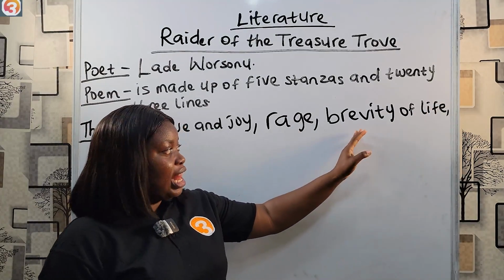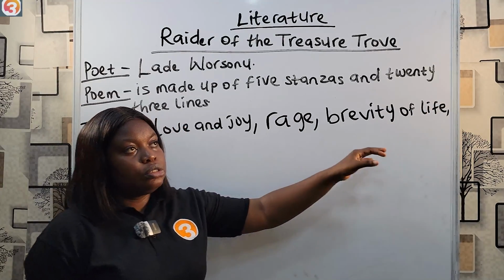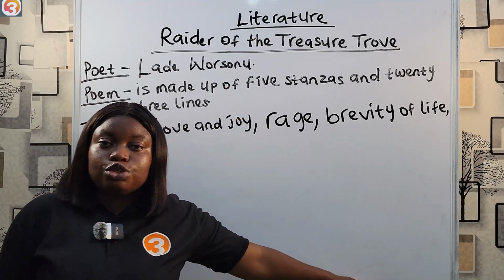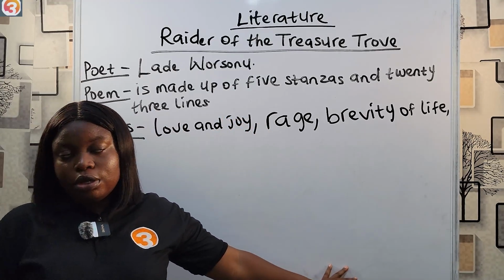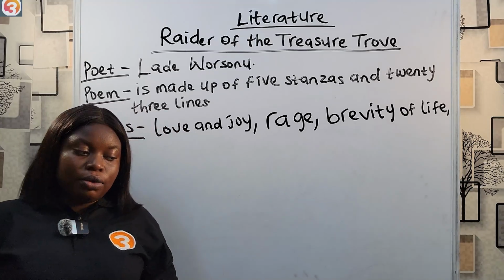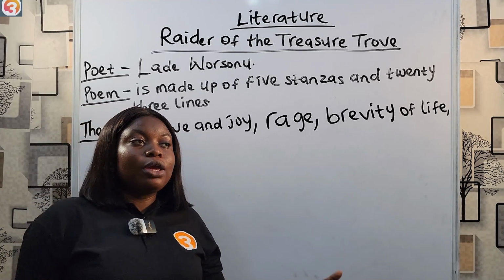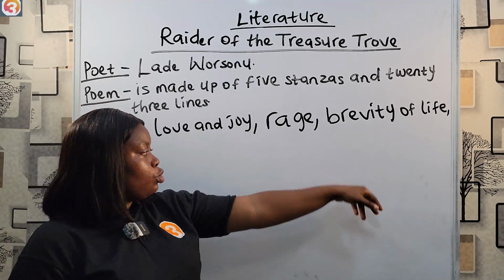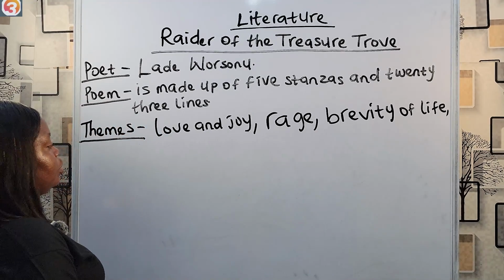Brevity of life, that means life is short. So according to the poem, life is a journey and your destination should be heaven on earth. So he thinks that on our way, while we are making that journey, to make it worthwhile, we should spread love, we should spread compassion, because life is short and it's a journey.